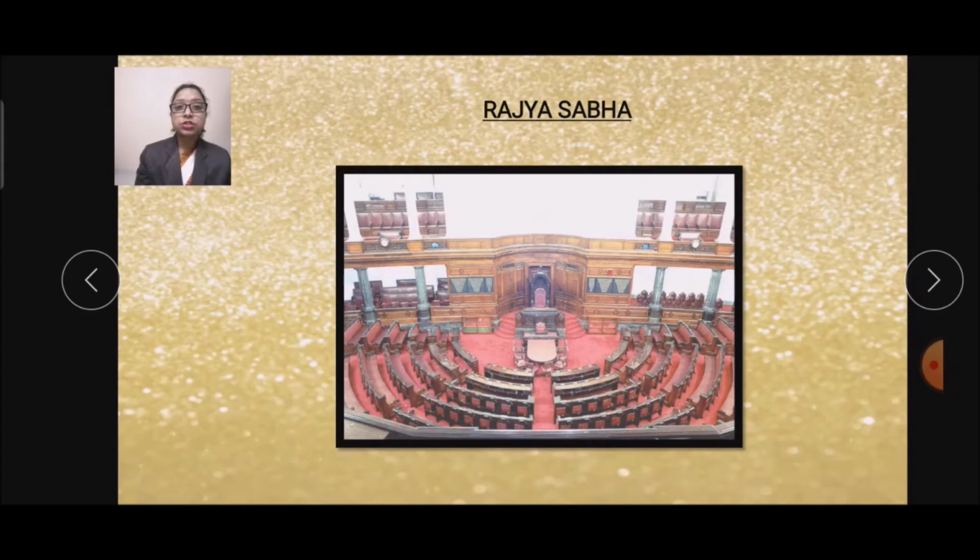The Rajya Sabha is presided over by the Vice President of India. Do you know who is the present Vice President of our country India? He is Mr. Venkaiah Naidu, our current Vice President.